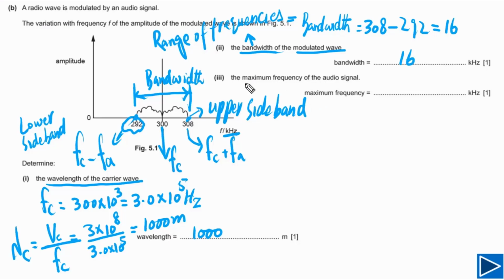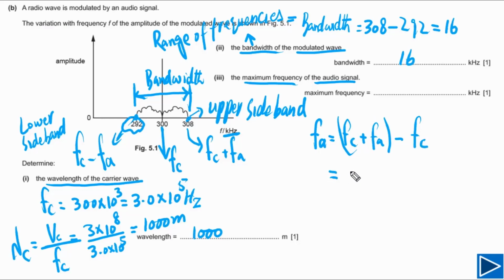Next one, the maximum frequency of the audio signal. We need to find the maximum frequency. You can see here, this is the frequency of the carrier wave, and this is the frequency of the carrier wave plus signal. So from here we can find the frequency of the signal. This is equal to the frequency of carrier wave plus frequency of signal minus frequency of carrier wave.